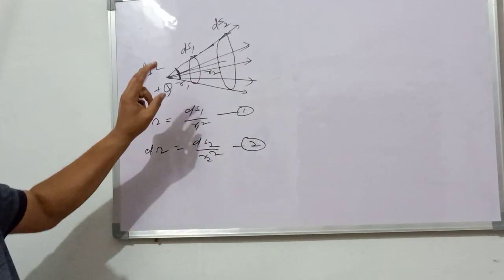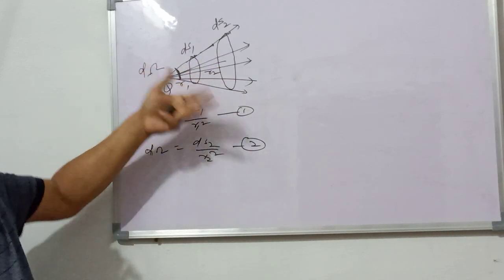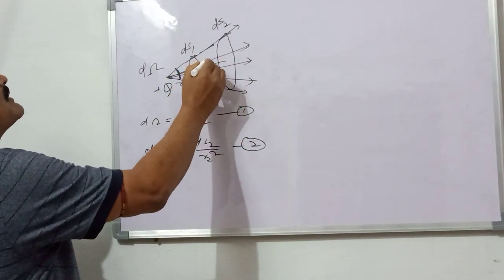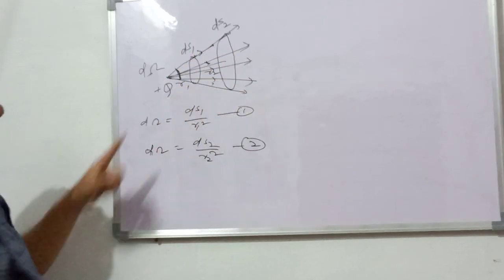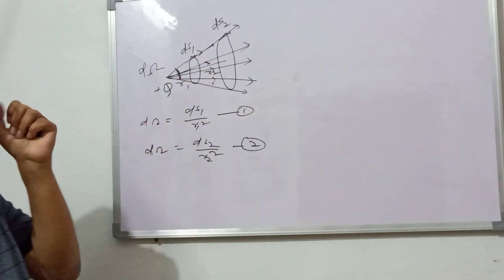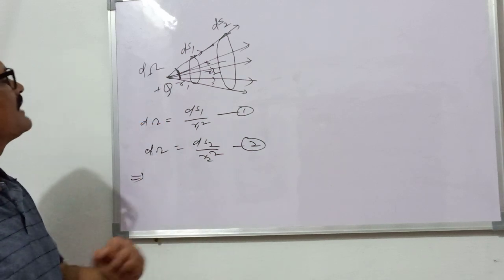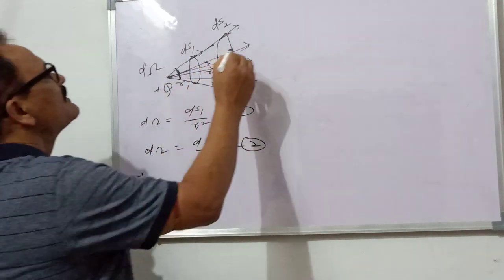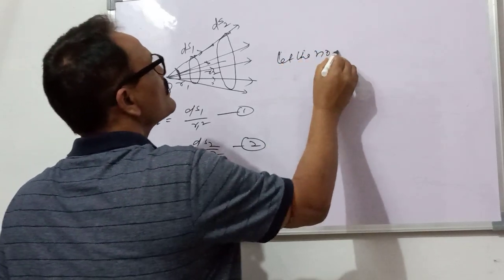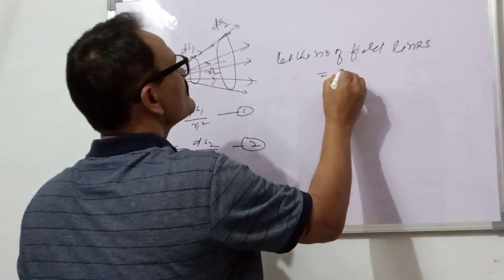But through both areas ds1 and ds2 the same number of field lines is going. If we count in this figure, 1 2 3 4 5. Suppose the number of field lines is n.